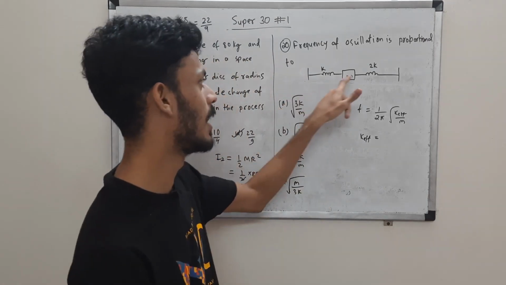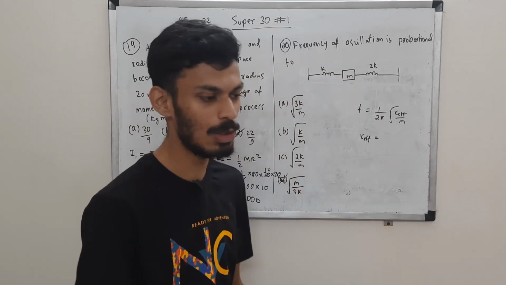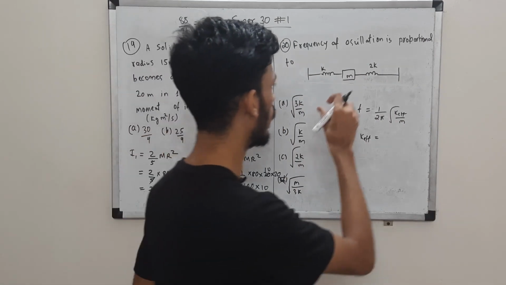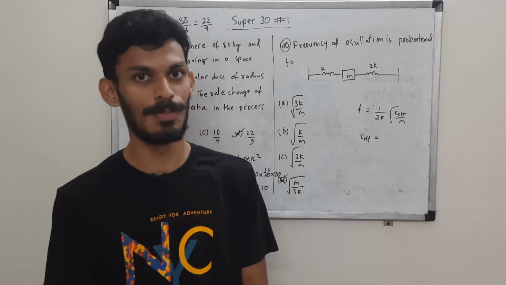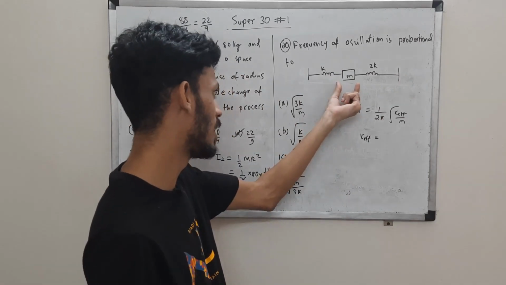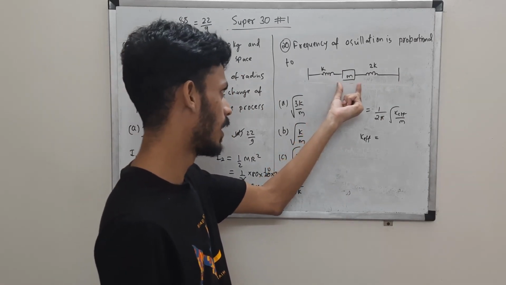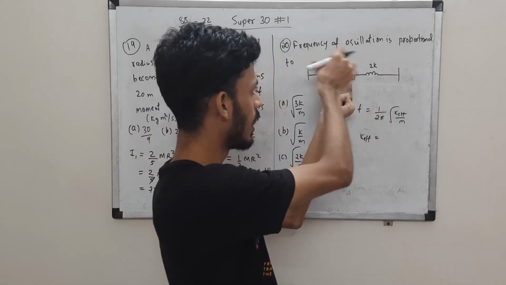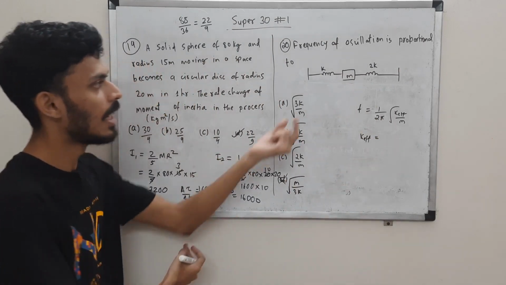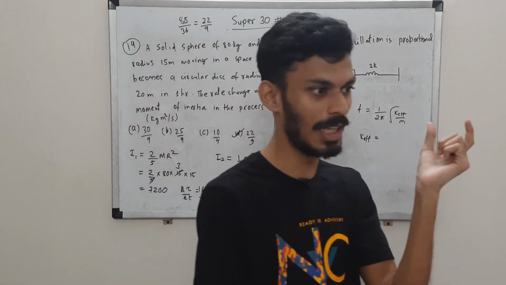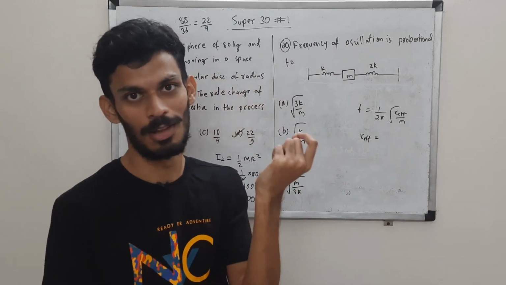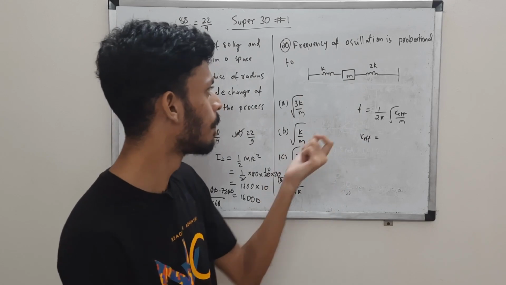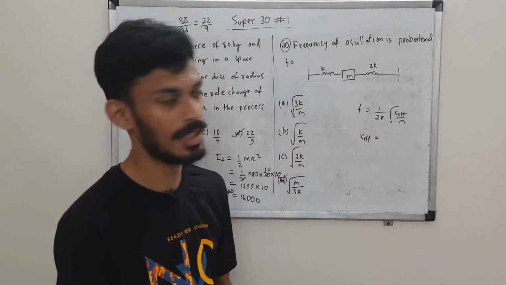Okay, it's not series. You might say it is end to end and hence it is series. No, series combination means same force on both the springs, and in parallel we have same displacement for both springs. So if I displace this mass in x direction by this much, the same extension will occur in the spring and the same amount of compression will occur in this spring. So delta x is same, meaning this combination is parallel, not series. In series f should be same. Here f will of course vary, but delta x will be same.